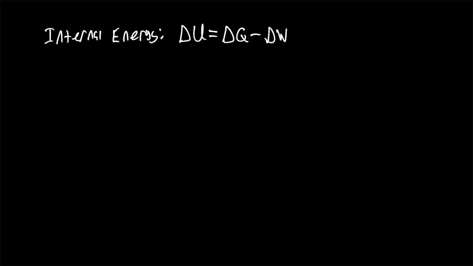So remember that this is basically the engineering notation. This is heat in minus heat out, and this is work out minus work in. So this will be Q in minus Q out. And this is work out minus work in. We basically use that notation through engineering and some other professions because what we're interested in is knowing what the work out is.